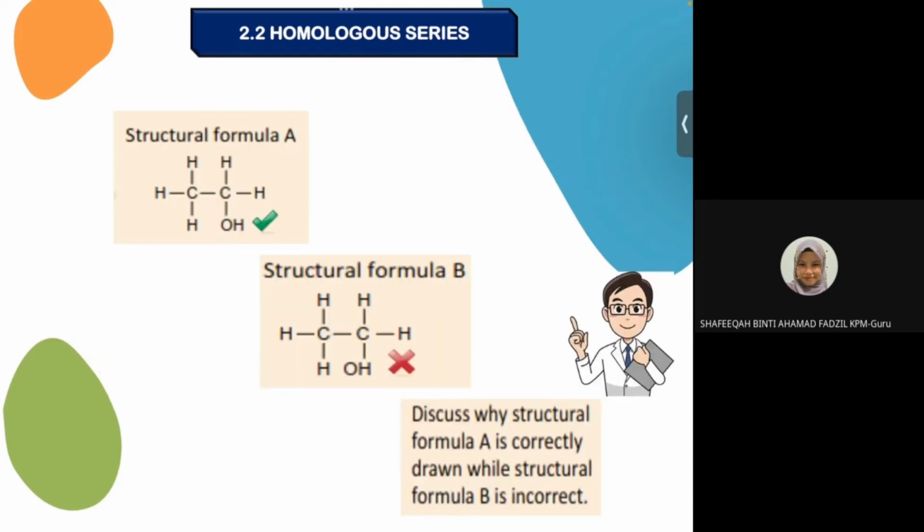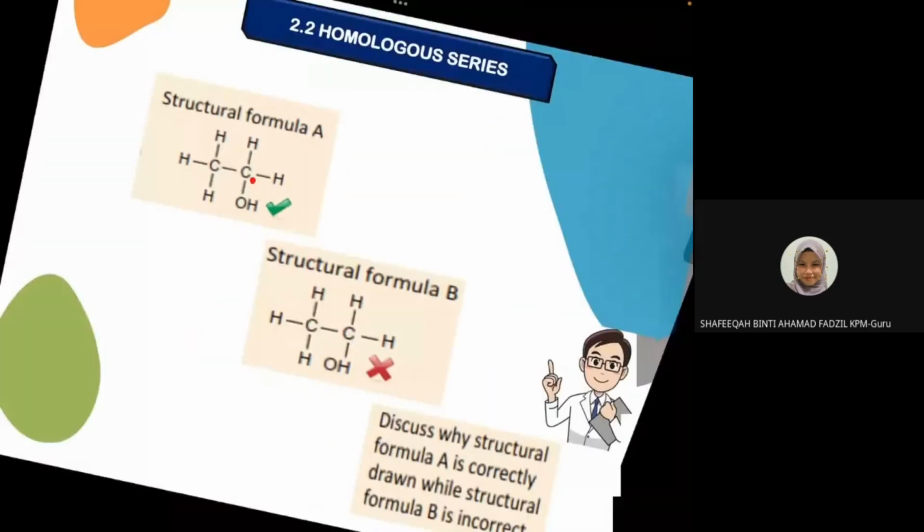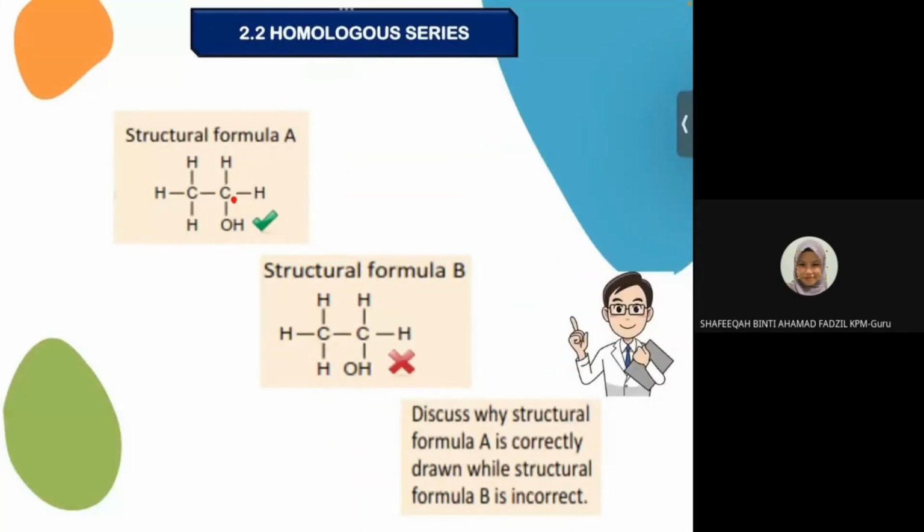This is how we draw the structural formula of alcohol. Carbon will bond to O. Then that one is correct. Kalau you draw carbon bond to hydrogen, so it will become wrong. This is incorrect. So A is correct. Carbon must bond to O. Kalau you draw carbon bond to hydrogen, it will become incorrect.